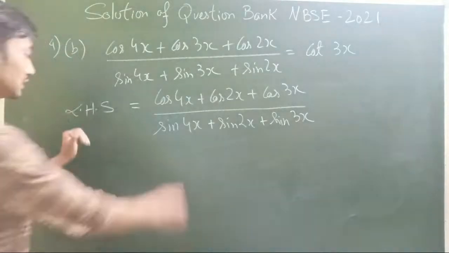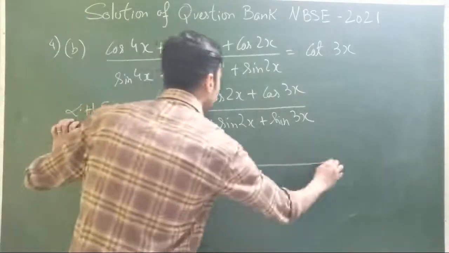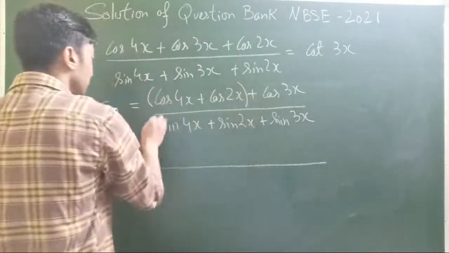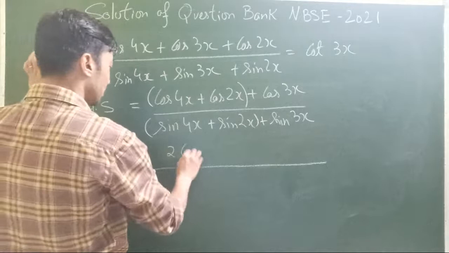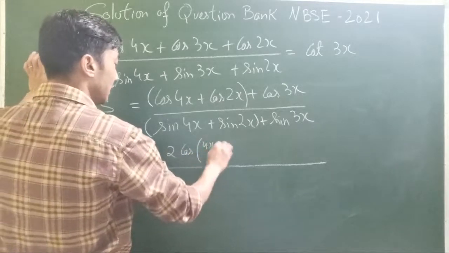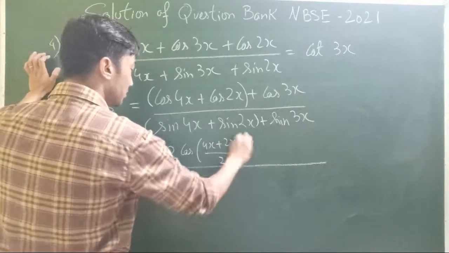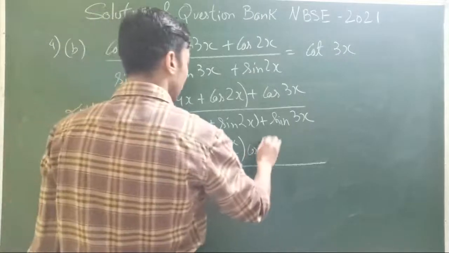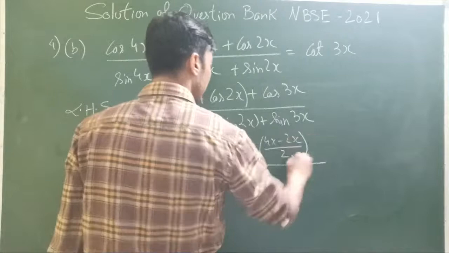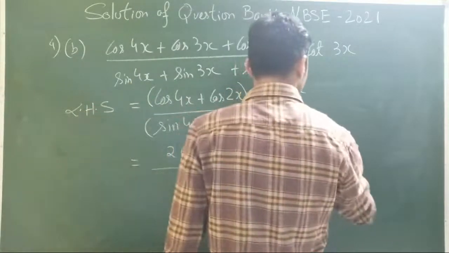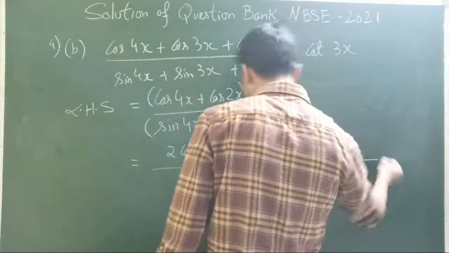Have a look. So using the identity, I'll be using it in the first two terms. So cos A plus cos B is twice of cos of (A plus B) divided by 2 into cos of (A minus B) divided by 2, plus cos of 3x.